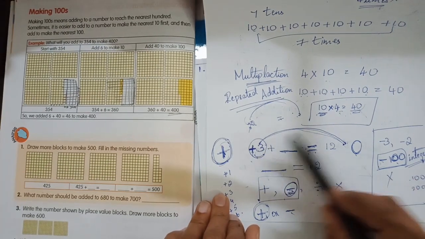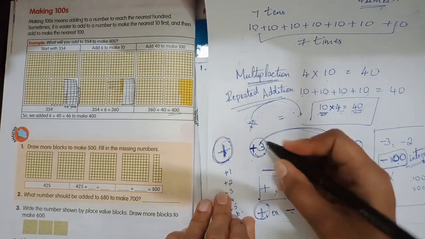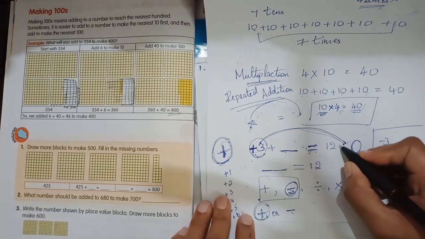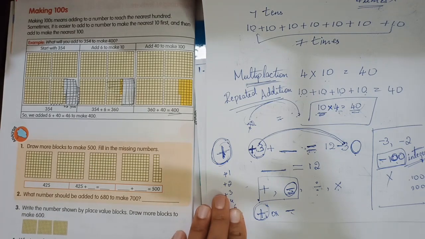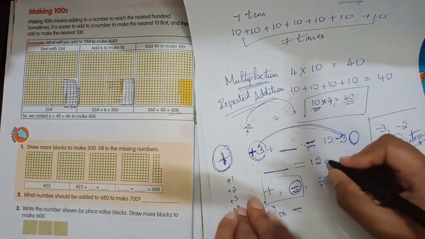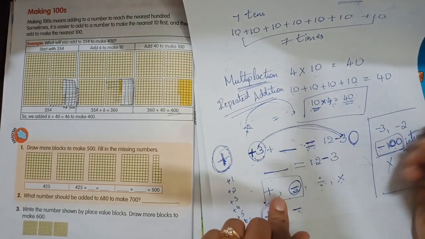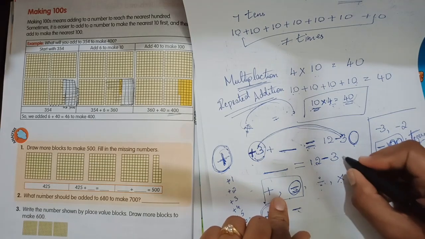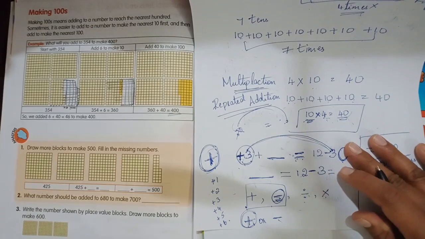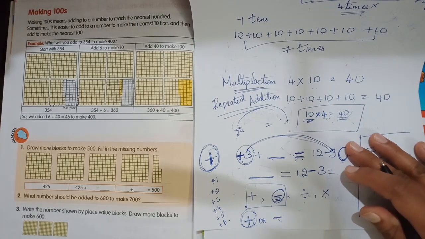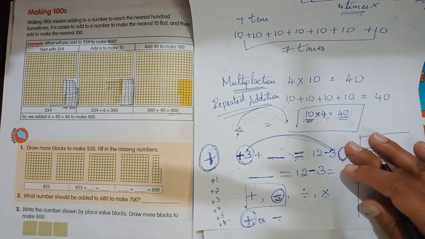Yes. So, that means what? It changes its sign of plus to minus. That means it becomes minus 3. Understood, children? Yes, it becomes minus 3. That means 12 minus 3 is what? Yes, 12 minus 3 is what? Tell me soon. That is 8.